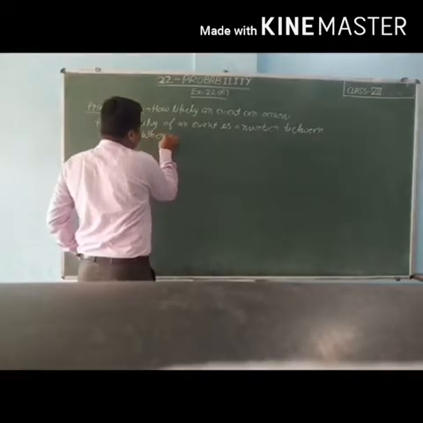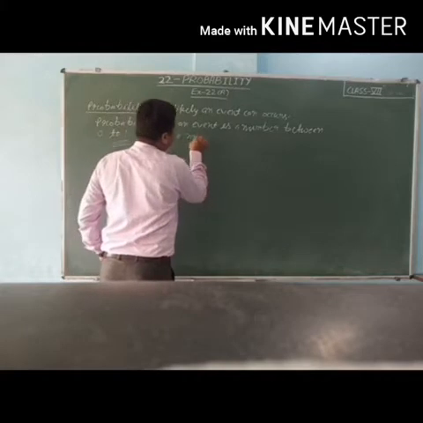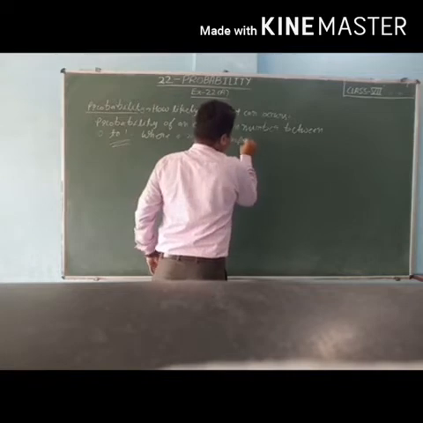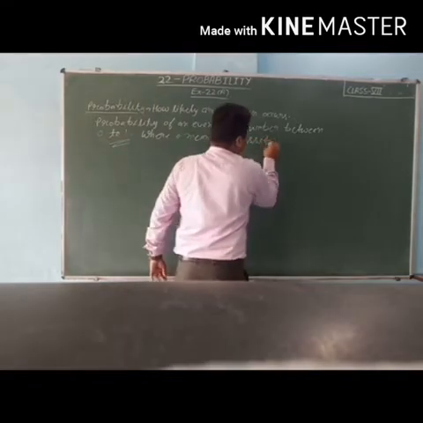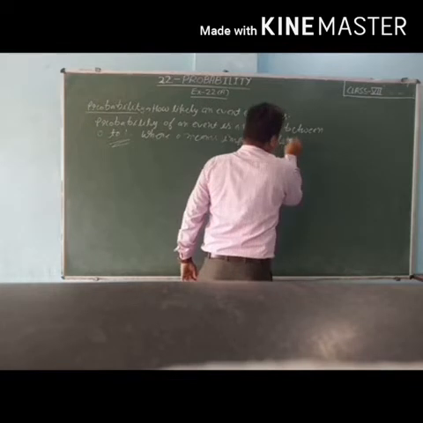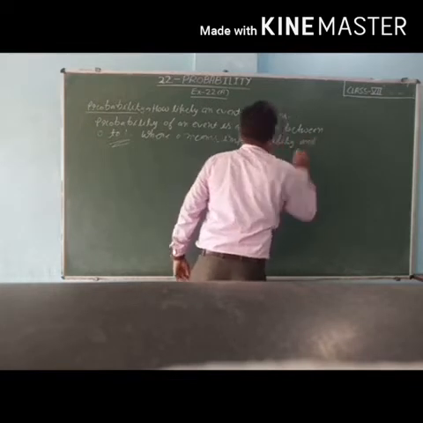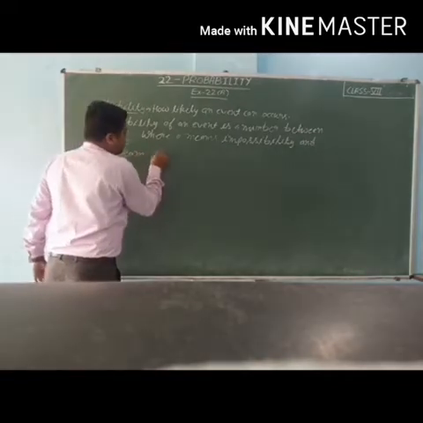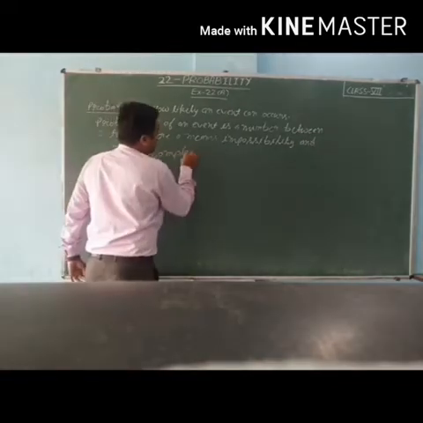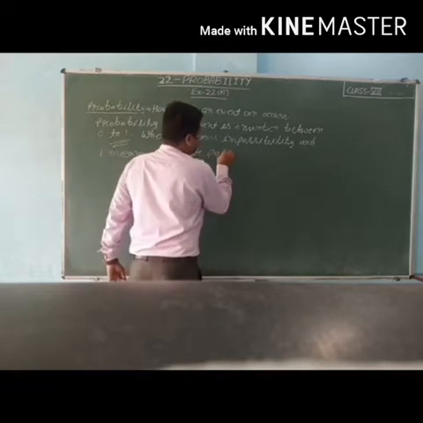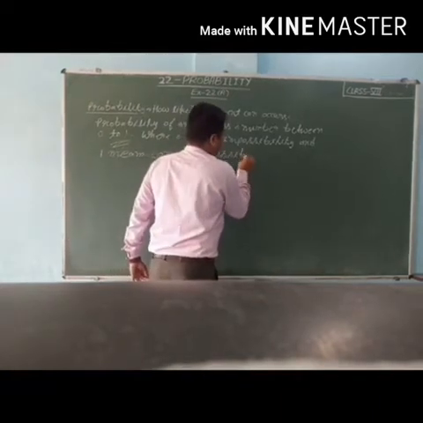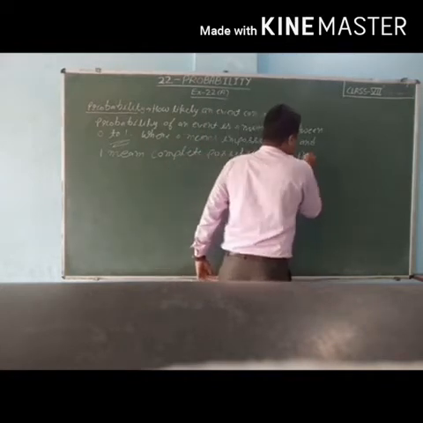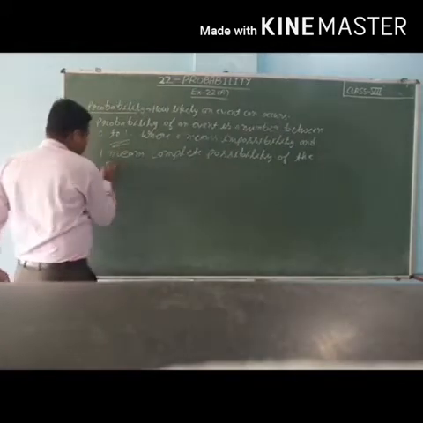where 0 means impossibility and 1 means complete or total possibility of the event occurring.